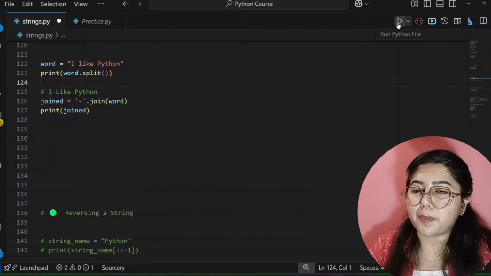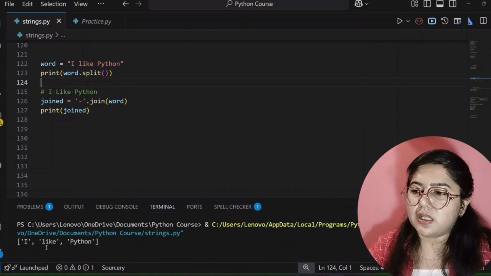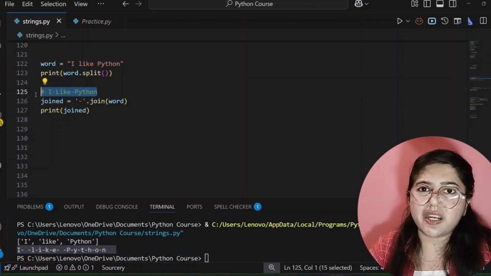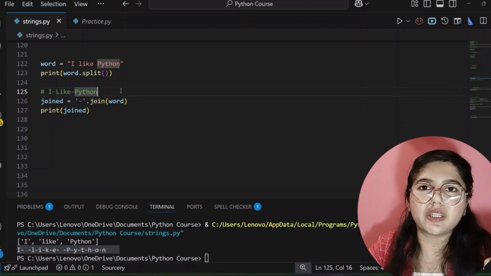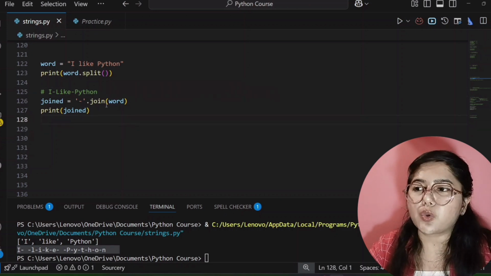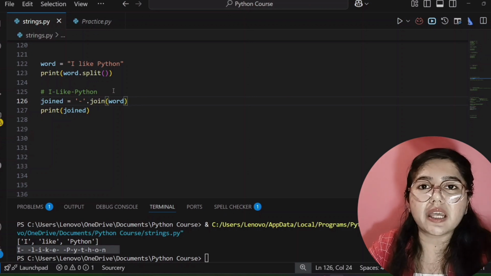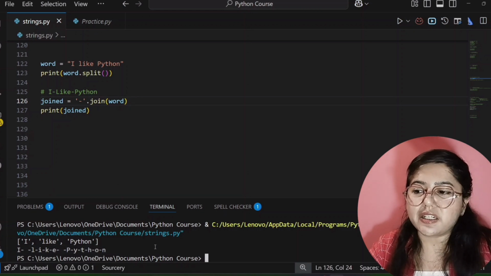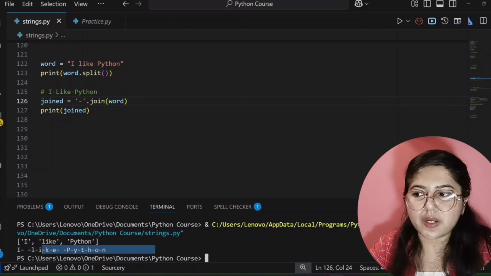Let's see what output will come. See here, why is it showing like that? I want this output, right? I hyphen like hyphen Python, but it is joining each and every character here with the help of hyphen, and I want to join each and every word with the help of hyphen. Okay, so why is it showing like that? Because I have not told our code compiler that it has to join each and every word in our string with the help of hyphen. So it is assuming that it has to join each and every character with the help of hyphen. That's why it's joining like that.